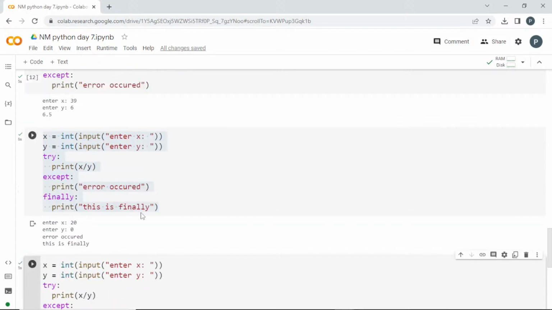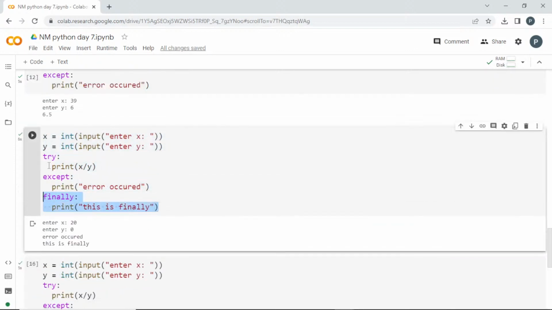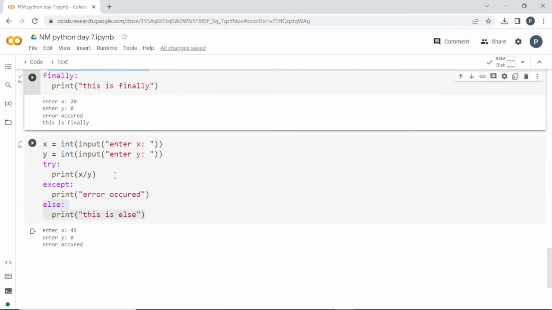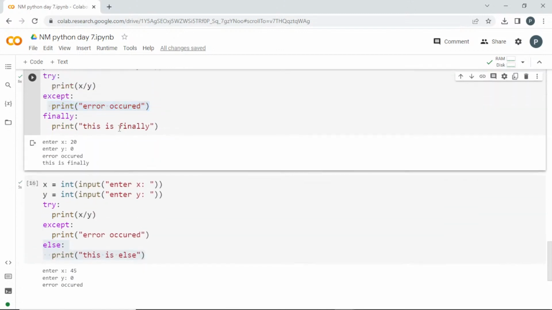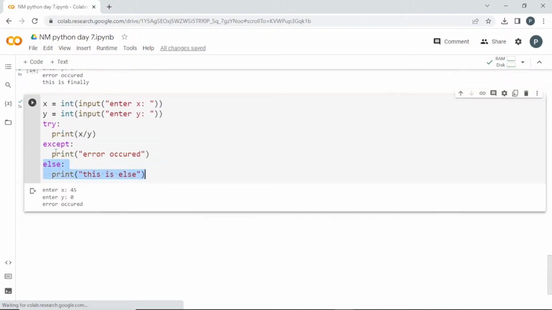But when you go to finally, whether you go through the try or except, in both cases it is going to give you this finally. So if you want to print something once it is completed, then you can go with finally. If you need an output only when the code runs successfully, you can give it in this else.